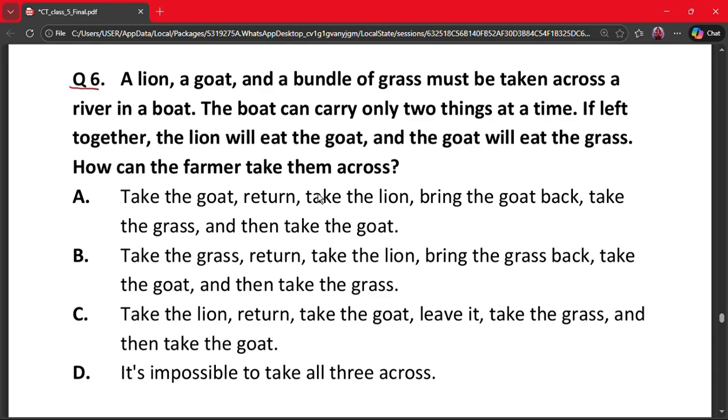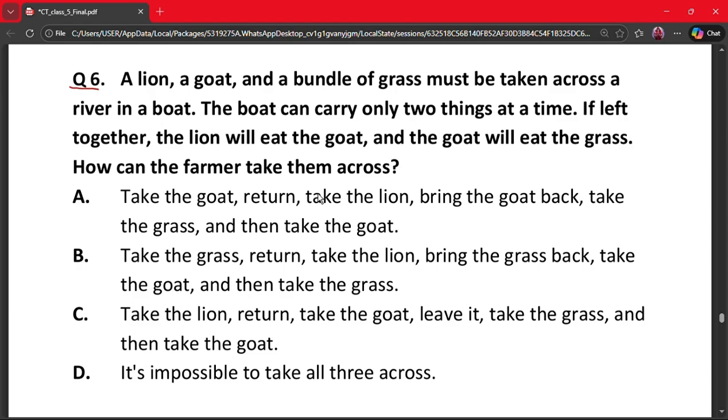Question number 6. A lion, a goat and a bundle of grass must be taken across a river in a boat. The boat can carry only 2 things at a time. If left together, the lion will eat the goat and the goat will eat the grass. How can the farmer take them across? A. Take the goat, return, take the lion, bring the goat back, take the grass and then take the goat.